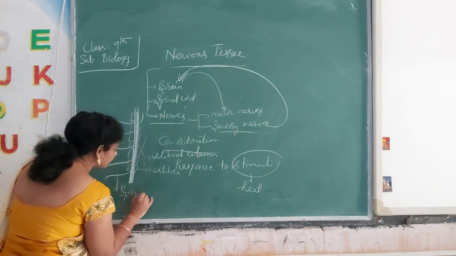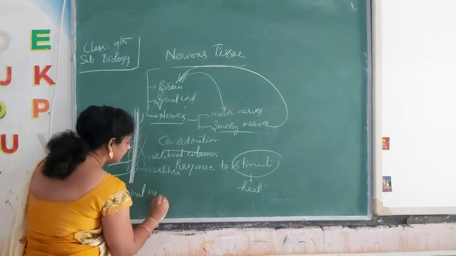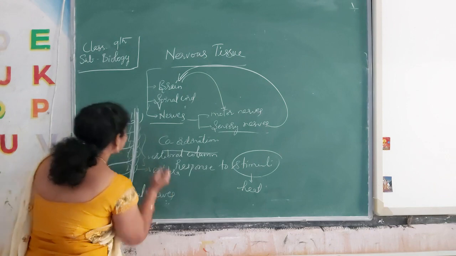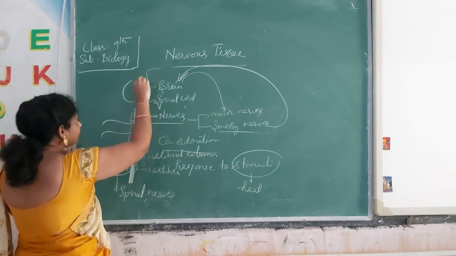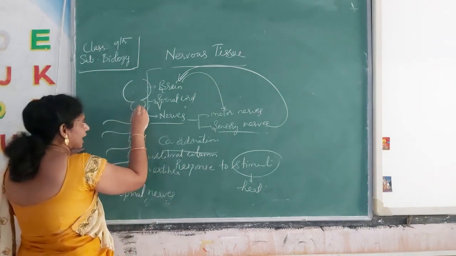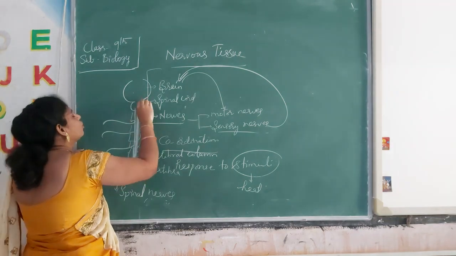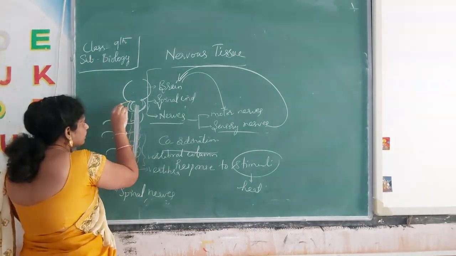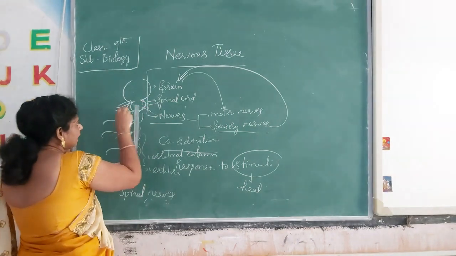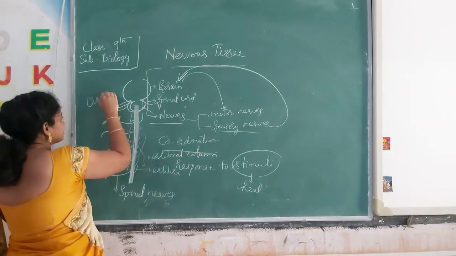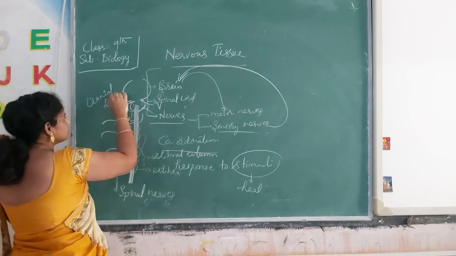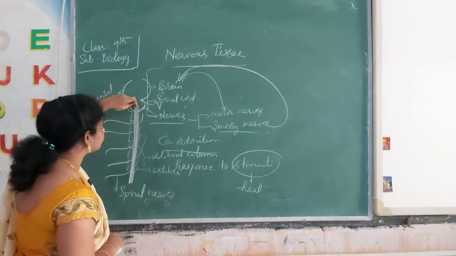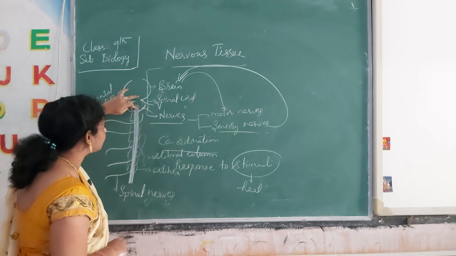Before going into the nervous system, I will tell you about spinal nerves and cranial nerves. Here we have a brain, and below that brain we have a small brain from which the spinal cord arises. From the brain also there are nerves, called cranial nerves, which means the brain is coordinated with the spinal cord.